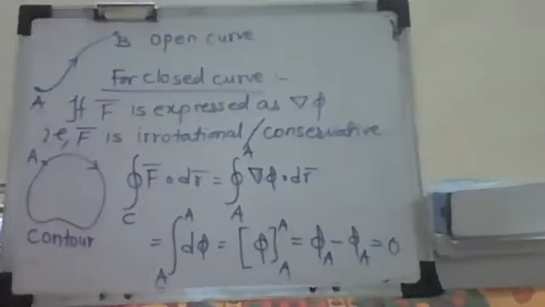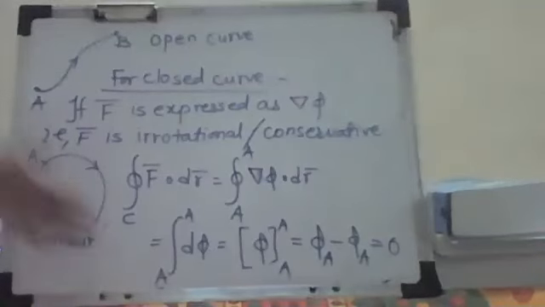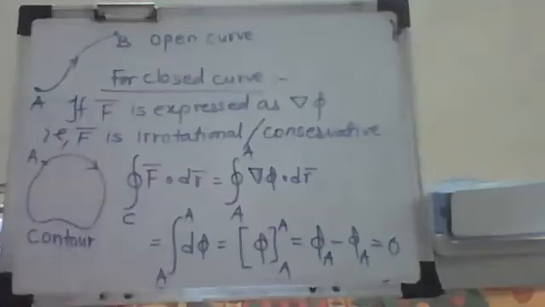That means if you have the closed curve and this line integration is 0, then we say that this field is what? Conservative force field. Okay, or the given f bar is irrotational.